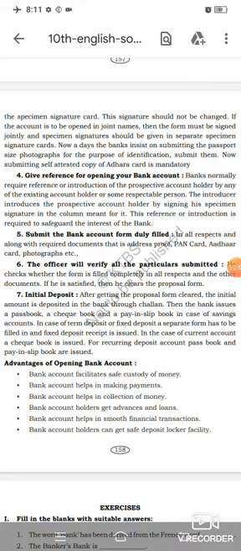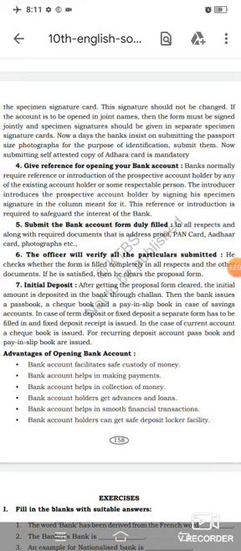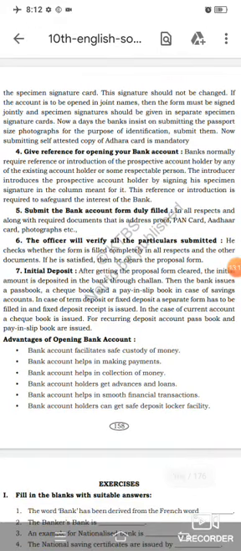This reference or introduction is required to safeguard the interest of the bank. Got it? Why are the banks receiving reference signature from a respectable person? Because of to safeguard the interest of the bank. Got it? Let's see now.